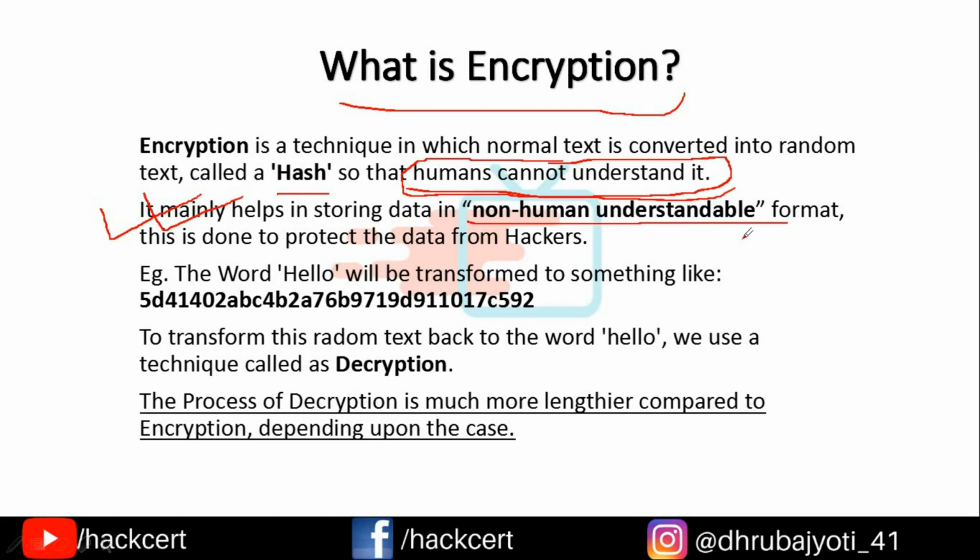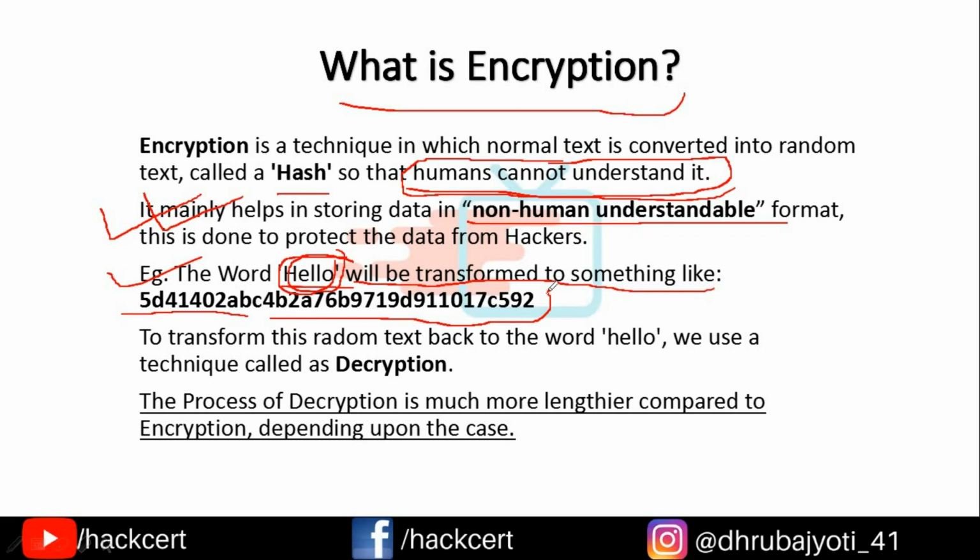That's what I prefer to call it. So one example could be the word hello. You can see over here, hello. You can easily understand this particular English word, right? HELLO, which is hello, will be transformed to something like this: 5D4140 and so on. Now this is something that neither you nor I nor anyone will be able to understand. This is basically alphanumeric data, something that is garbage.